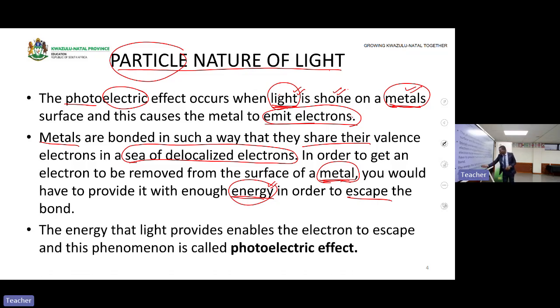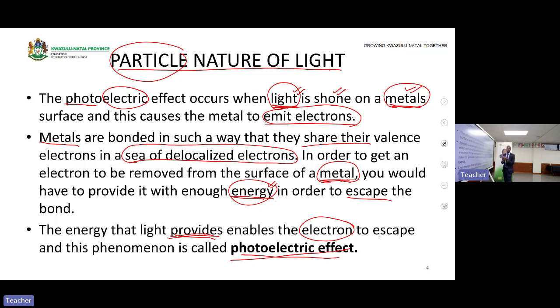The energy that the light provides enables the electron to escape. And this phenomenon is called what? Photoelectric effect. Photo means light. The light is shone on the metal, and that light provides the energy. We're going to look at how this light provides energy to an electron. Then the electron gets excited and moves to a higher energy state or escapes from the metal.